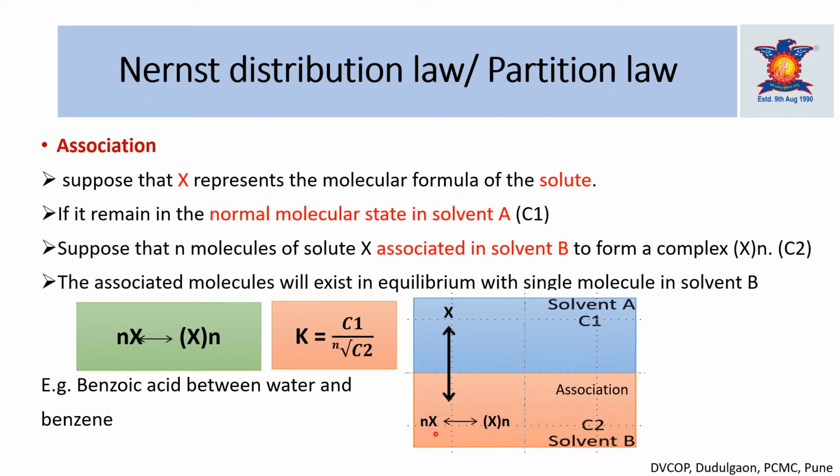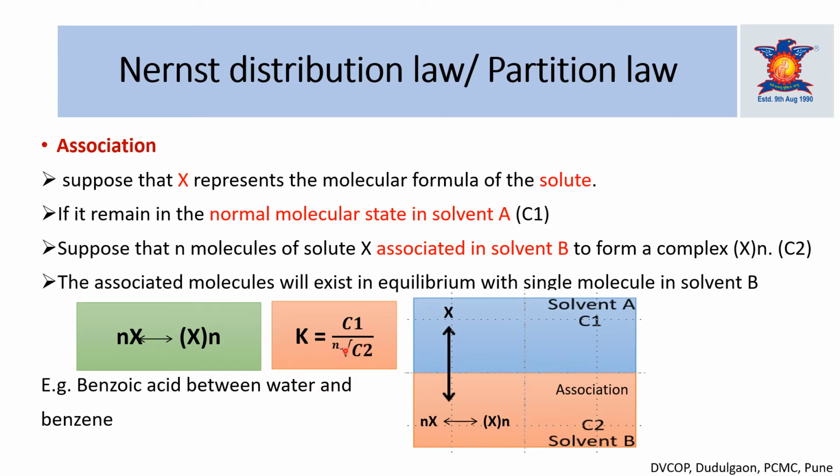So the n molecules of this X molecule associate and form the complex, that is Xn, and the concentration of this Xn should be C2. The complex Xn is in equilibrium with the single molecule of X. So in this association, the formula of K, the partition coefficient, is modified to K = C1 divided by the nth root of C2.